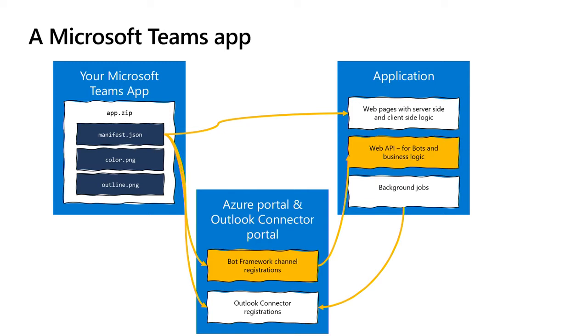It's a JSON file. It's a manifest that defines or points at other applications. So in the case of a tab, it points to a website somewhere. In the case of a bot, it has essentially registered a bot ID, which points to Azure, which points to a messaging endpoint. And the same thing with message extensions.